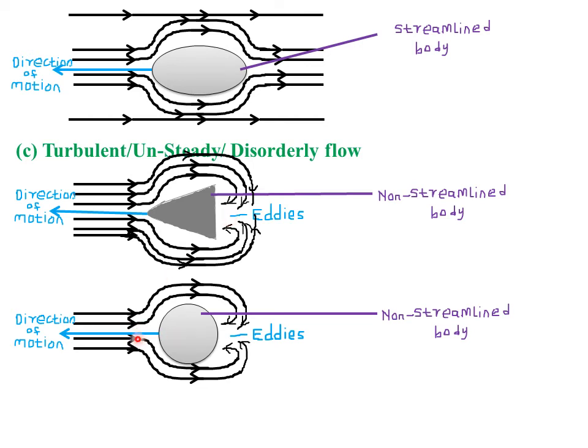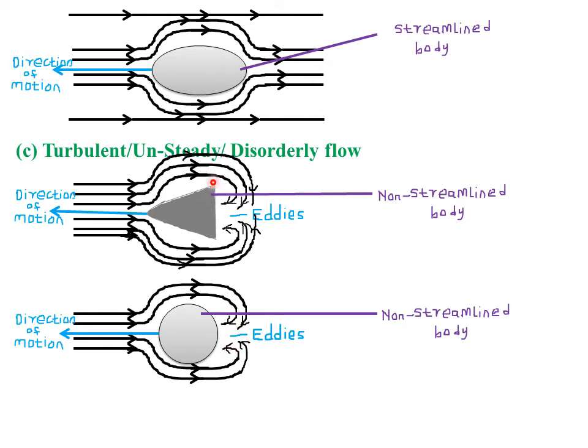The same case here, you can also see that the shape is non-streamlined because it has some sharp edges here, such that these edges tend to reduce the velocity at which the fluid is flowing, leading to formation of eddies. Although this one will have more eddies as opposed to this because its edges are sharper. So you can see it gives rise to 1, 2, 3, 4, 5, 6 eddies, but this particular flow results in 1, 2, 3, 4 eddies.